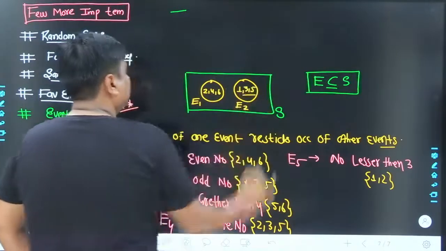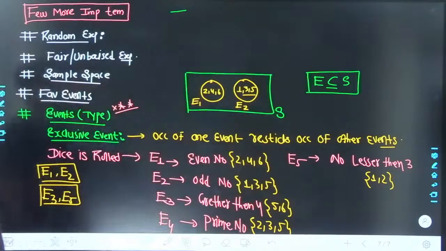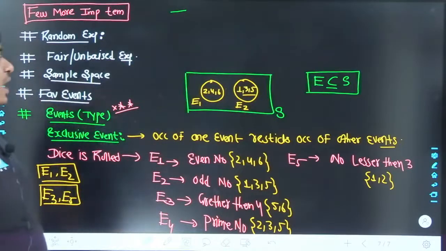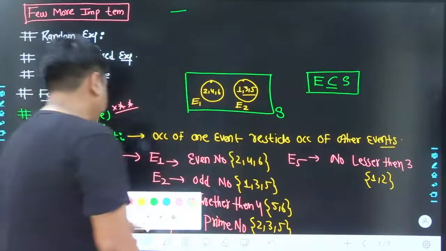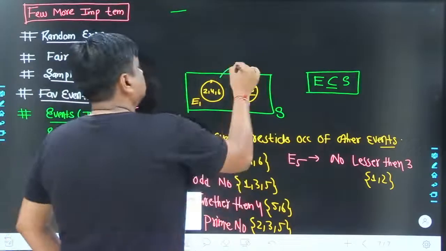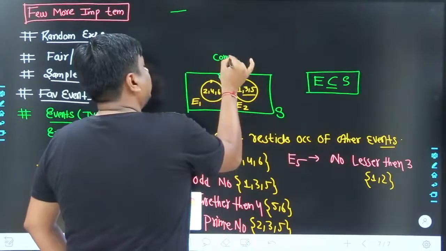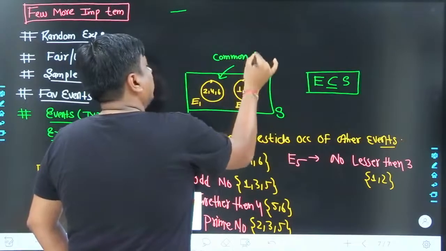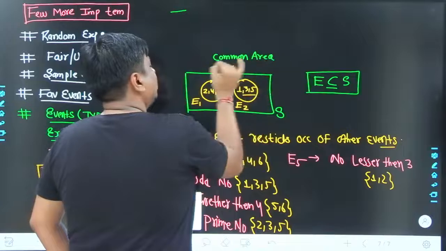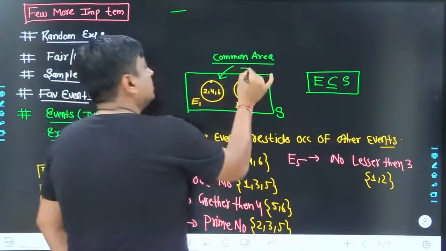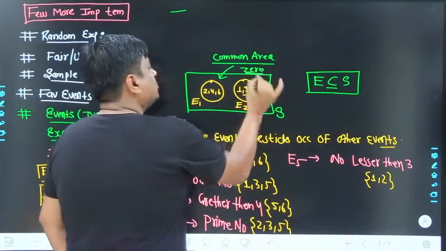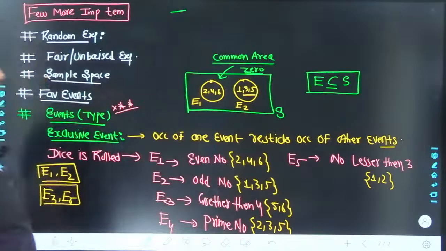You can see very well that they do not carry any common element, so their common area is 0. Whenever we deal with mutually exclusive events and show them with the help of a Venn diagram, their common area is going to be 0.